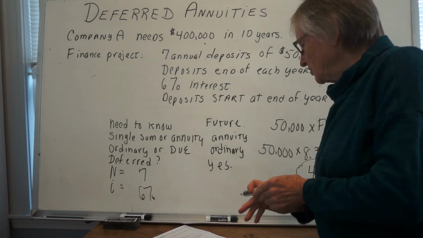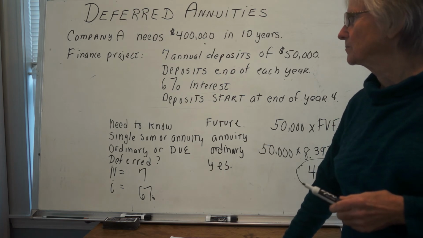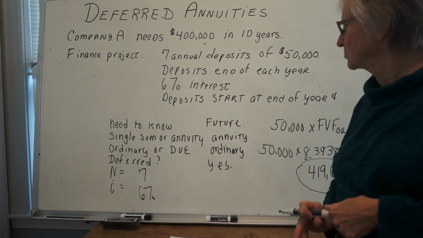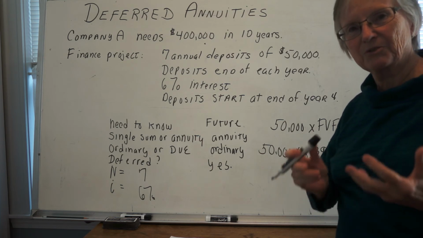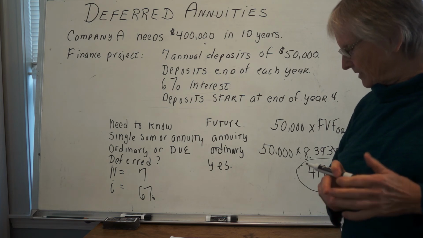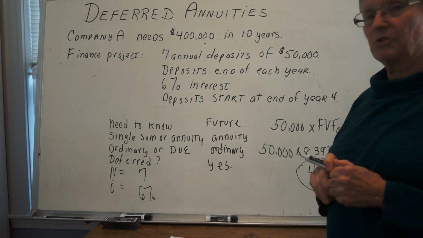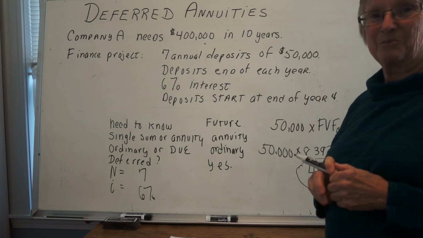So when you're thinking about the future value of a deferred annuity, the only thing to really watch out for is that you do not count the deferred periods. You just count the periods in which the deposits are made. Okay, so next we'll look at a deferred annuity, but do the present value, and that's a bit different.